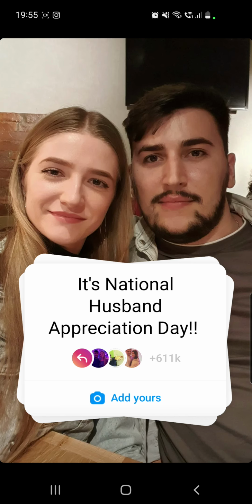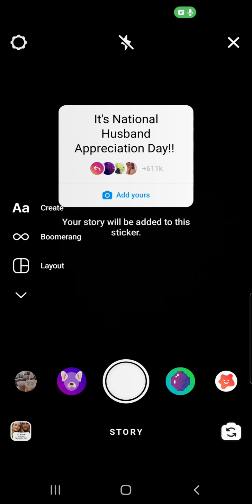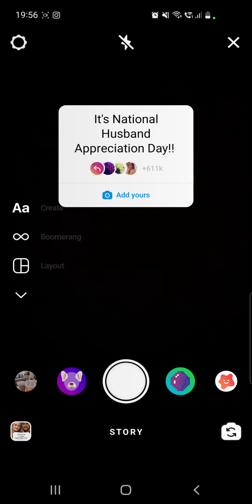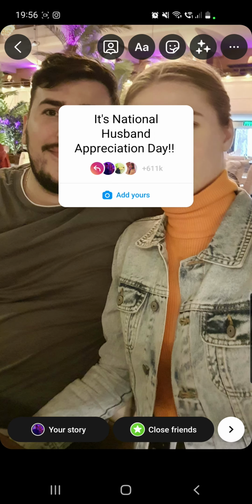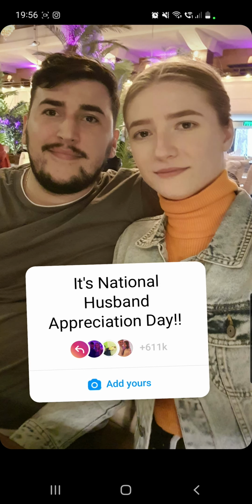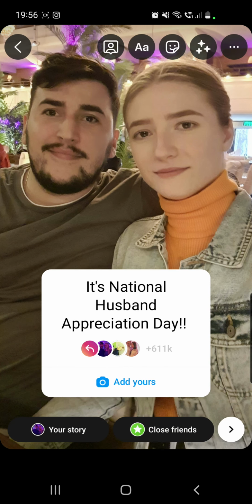So there we have it. Click on the add yours button. And then from here you have to go to your uploads and choose a photo with your husband, of course. So I will go ahead and do that. I will go with this photo. Now you can place your sticker where you want, make it bigger or smaller, and then share it with your friends.